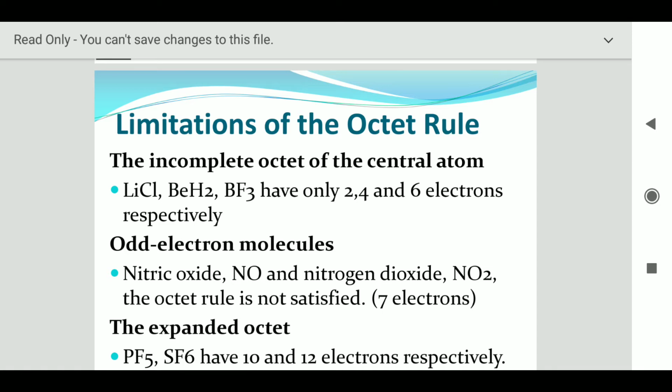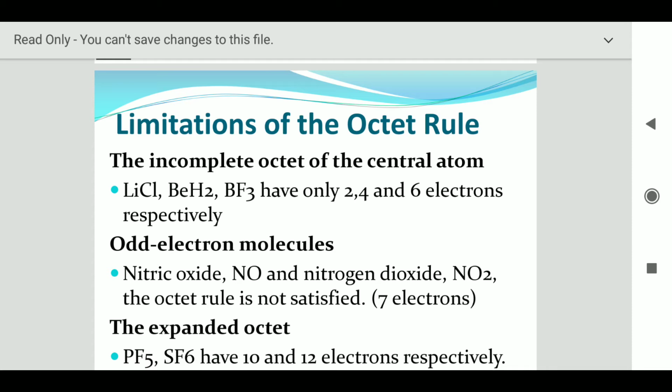Secondly, odd electron molecules like nitric oxide and nitrogen dioxide also have an incomplete octet and the octet rule is not satisfied. Because there are only 7 electrons, whereas a complete octet needs 8 electrons. You can observe that these compounds, nitric oxide and nitrogen dioxide, exist in nature, but they do not satisfy the octet rule.